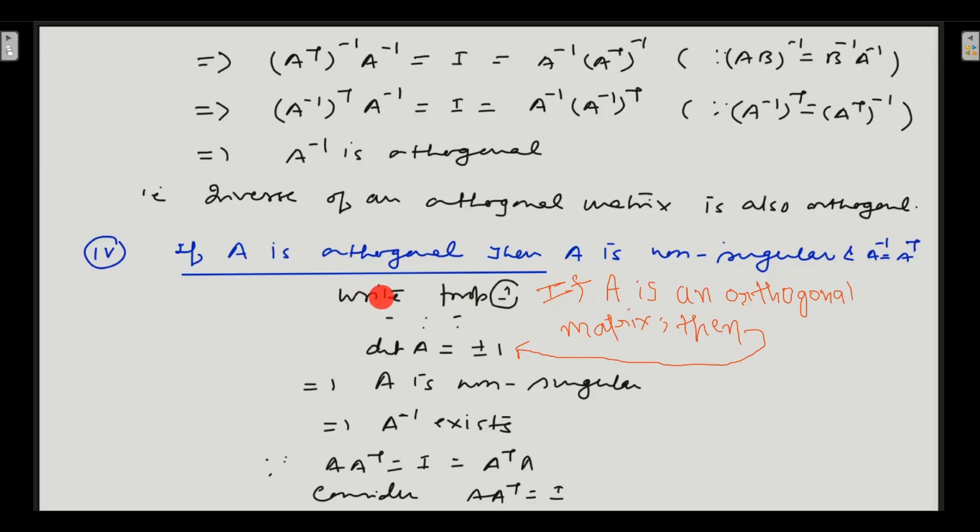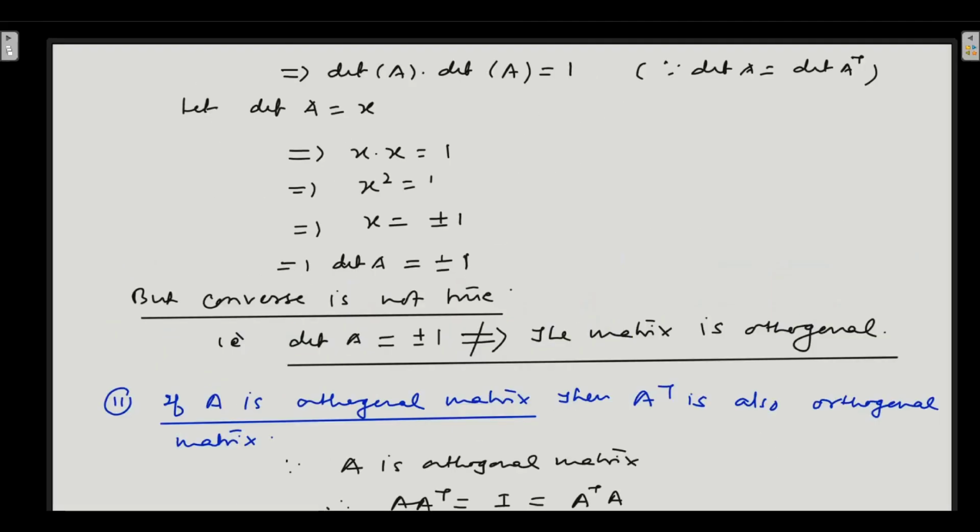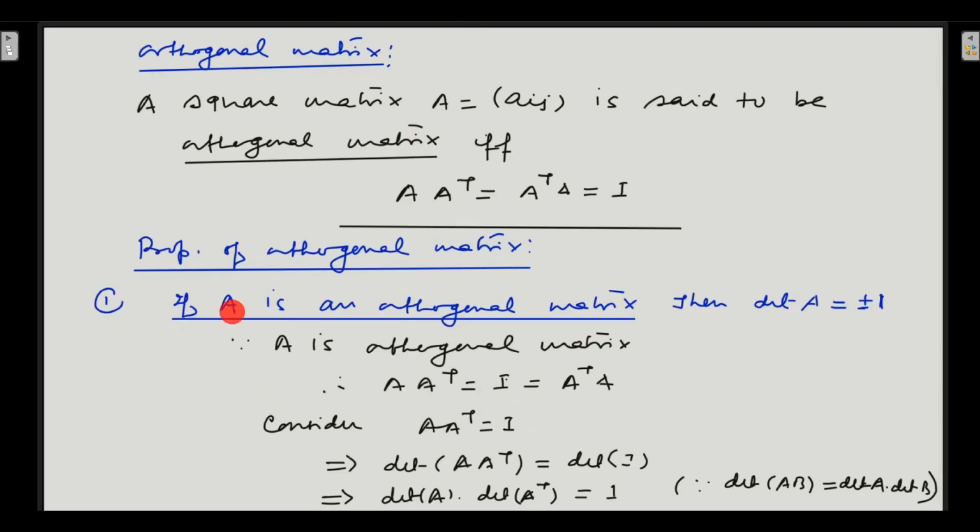Now, from property number 1, what do we know? From property number 1, which we have already learned in the previous lectures, if A is an orthogonal matrix, then determinant of A is equal to plus minus 1. This is the fact which we have already learned in this lecture series previously.